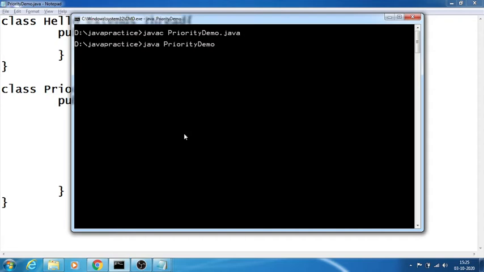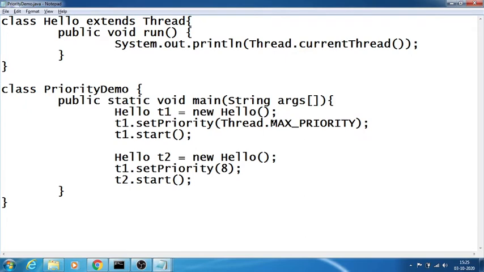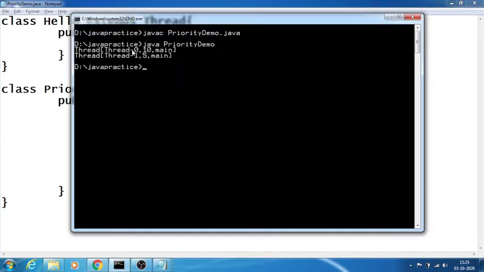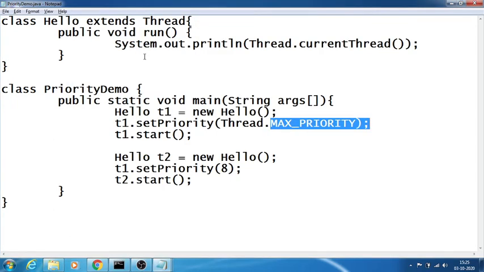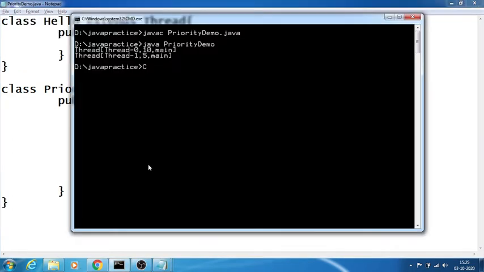the priority changes. See, now again thread 0 has priority 10 because I have given max priority, and thread 1 has got what? 5. I don't understand why 5. Maybe I did not set it here, so sorry, T2, typo mistake. Compile it again, and you can find this now 8.